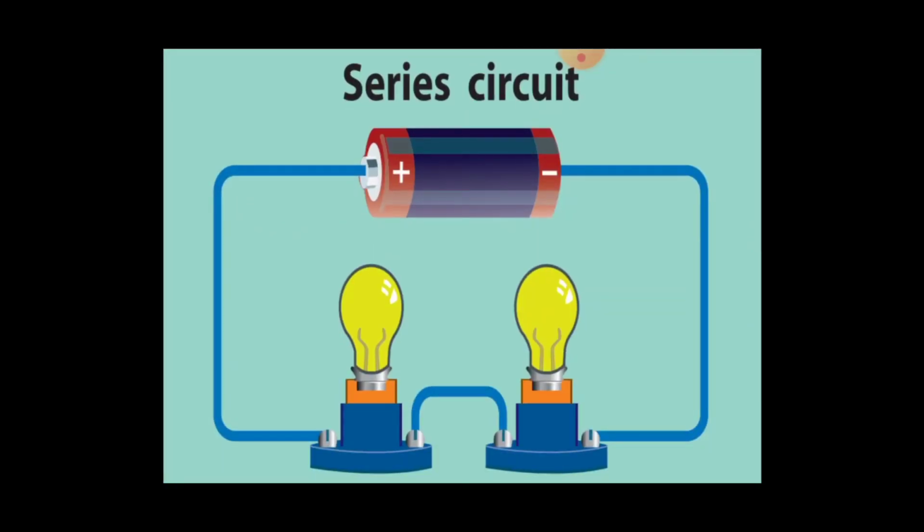The next one, in case of series circuit. Series circuit means a single loop connection will be given. So one or two bulbs, three or more also we can connect to it. The bulbs will glow dimmer because the power is shared. If one bulb goes out, the remaining do not glow because the circuit is not completed.